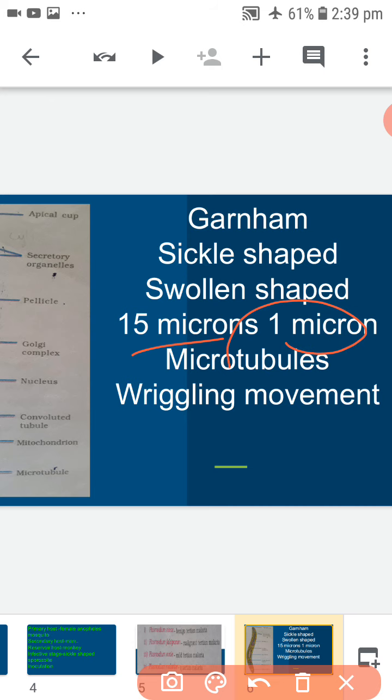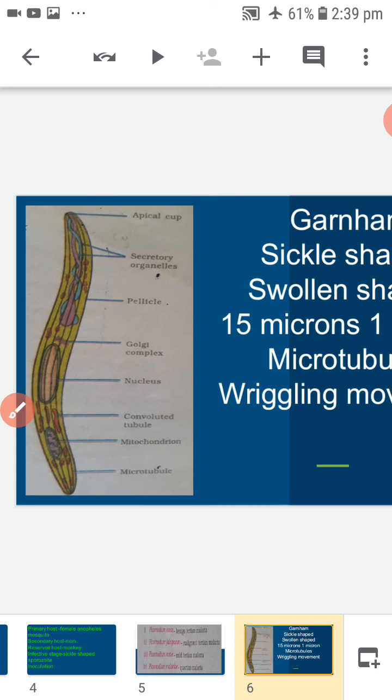The body is covered by an elastic pellicle with microtubules. These microtubules help in the wriggling movement of the sporozoite.